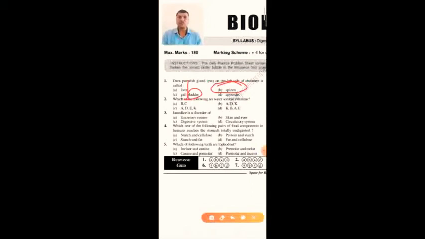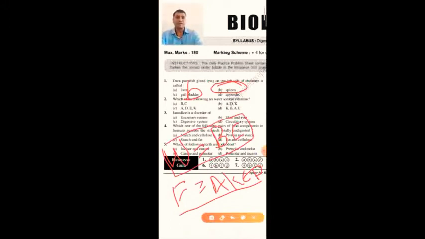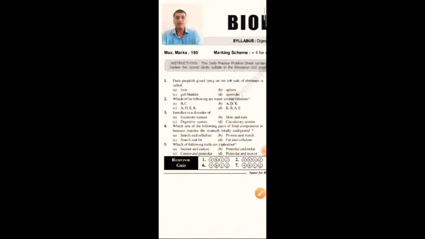Next, second question. Which of the following are water soluble vitamins? Already we know, to remember them, fat soluble vitamins are A, K, E, D. And water soluble vitamins are B and C. So from these options you can get the answer that the BC option can be serving as the answer.